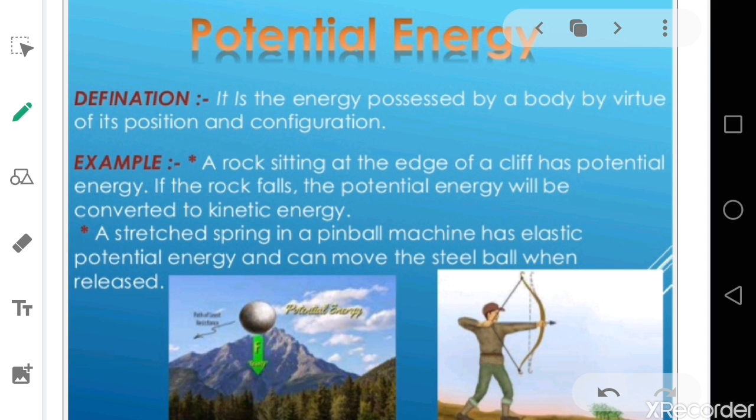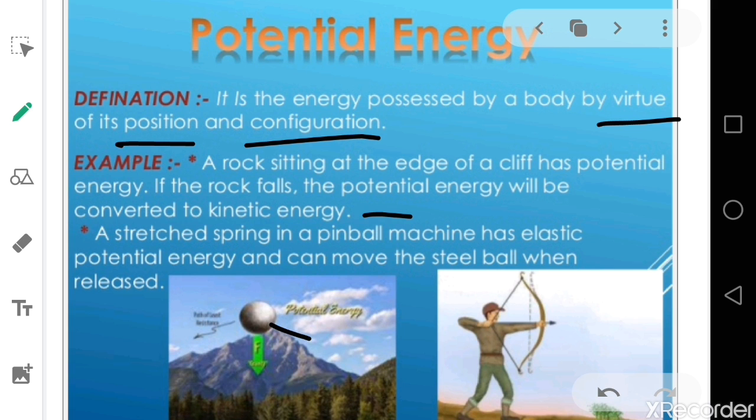Now let's move forward to potential energy. What is that? It is the energy possessed by a body by virtue of its position and configuration. It means that where the body is standing, in which position, structure, and form, defines its potential. An example is a rock sitting at the edge of a cliff, which has potential energy, and if the rock falls, the potential energy will be converted to kinetic energy.